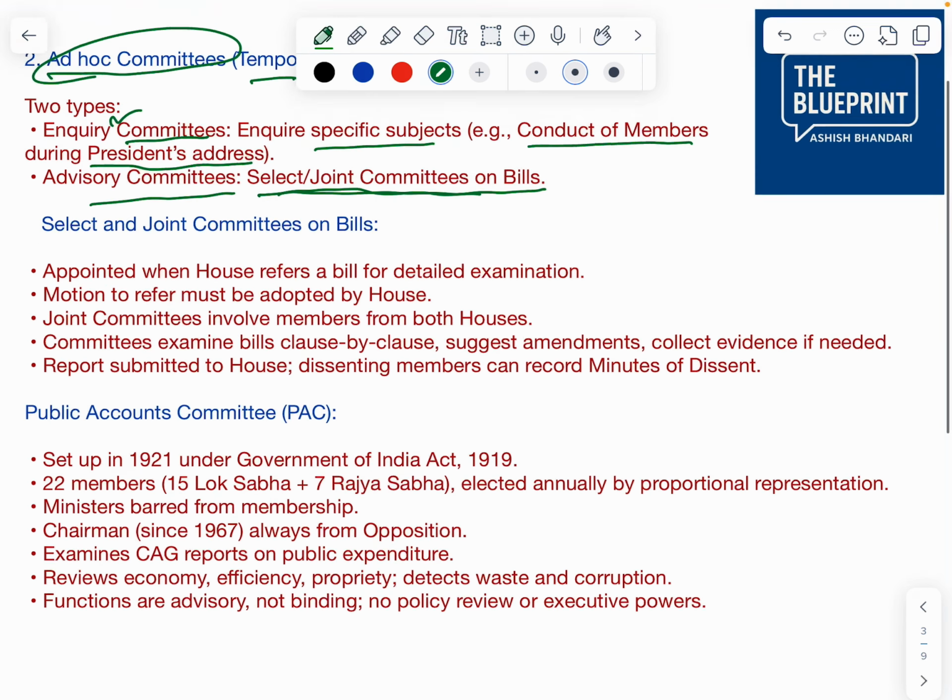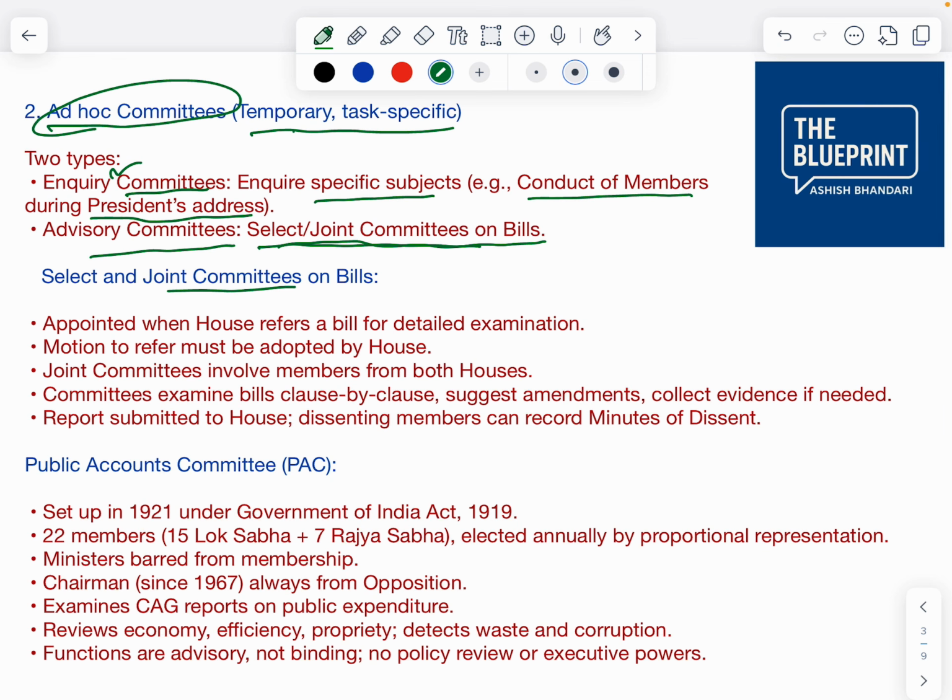Now, joint committee means these are shared by the two houses. These are appointed when the House refers a bill for detailed examination. Joint committees involve members from both the houses. We will not go into the details because it may not be asked in the exam.